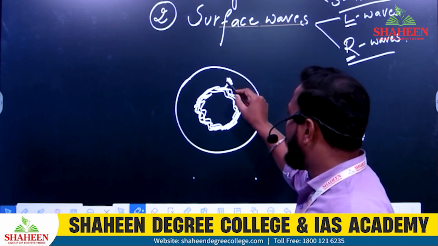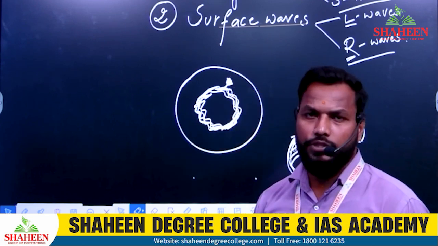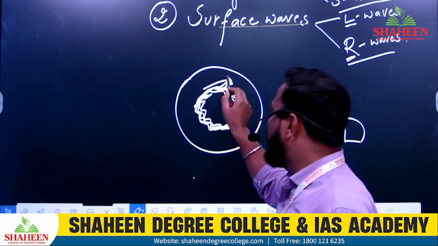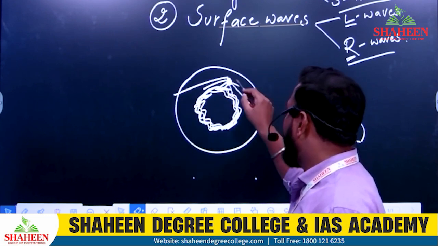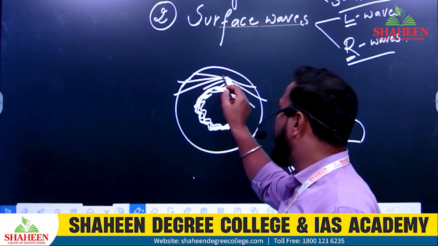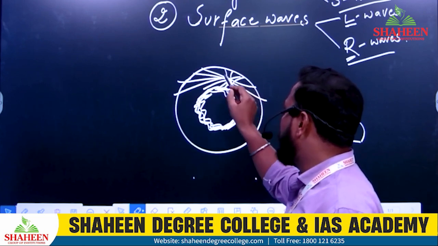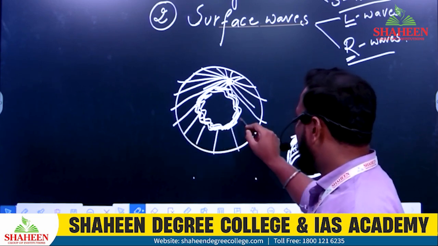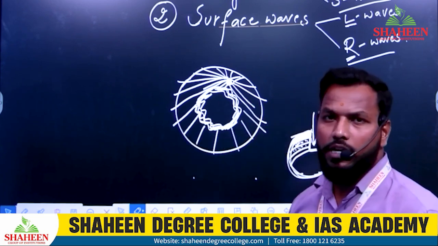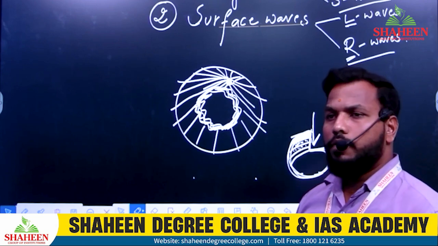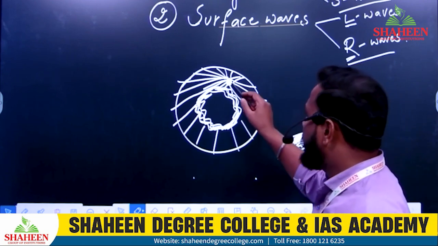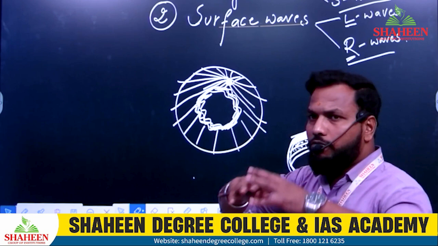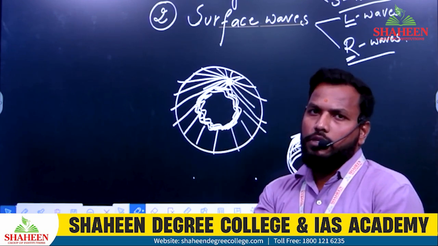So here, as I was telling you, imagine this is the place where the earthquake takes place and all your waves are traveling. Whenever the earthquake takes place, the first waves which travel are called your body waves, because these waves travel within the body of the earth.